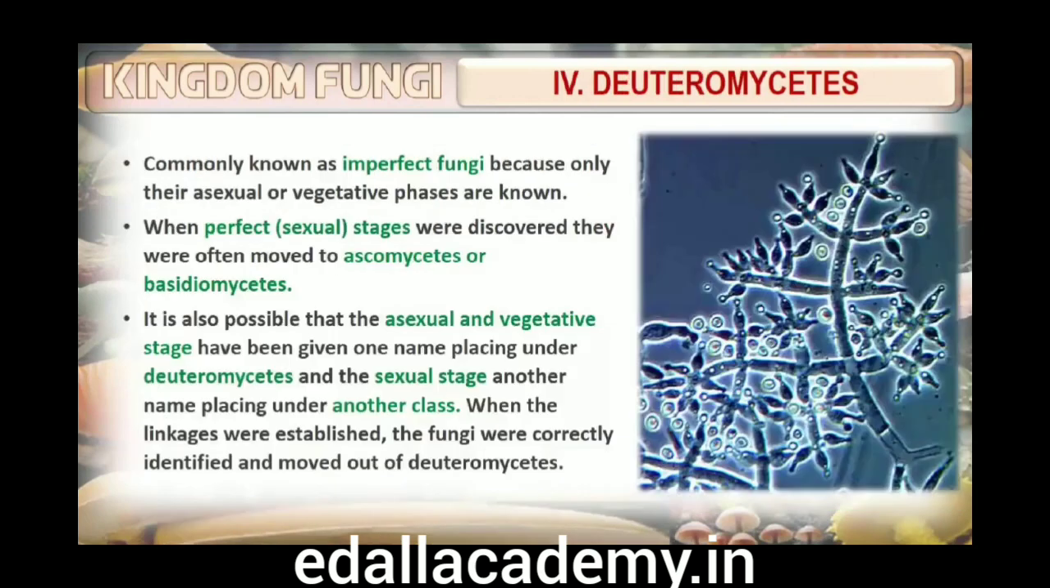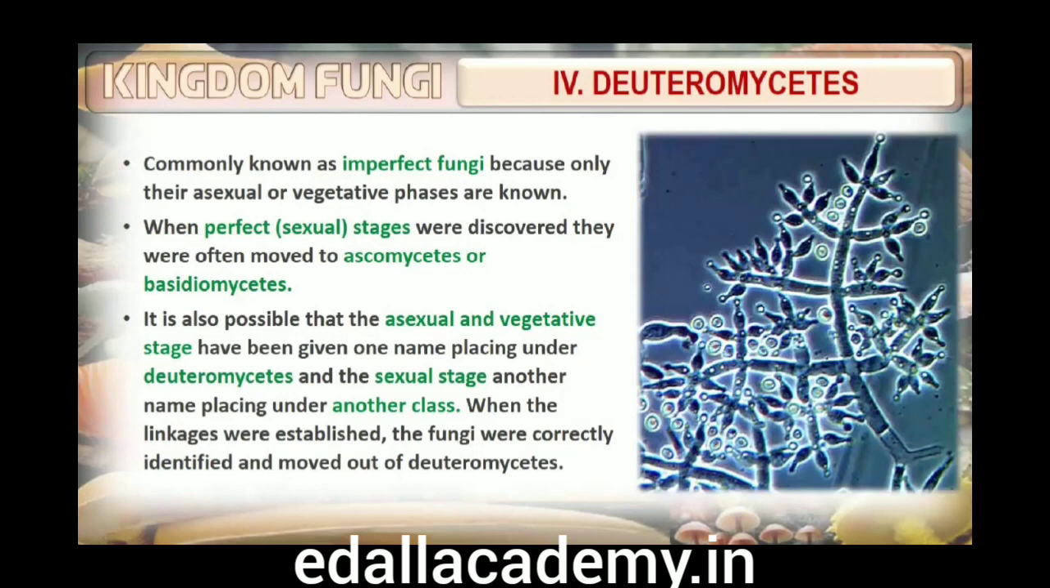Fourth is Deuteromycetes. Commonly known as imperfect fungi because only the asexual or vegetative phases of these fungi are known. When the sexual forms of these fungi were discovered, they were moved into classes they rightly belong to. It is also possible that the asexual and vegetative stage have been given one name, and placed under Deuteromycetes, and the sexual stage another, and placed under another class. Later, when the linkages were established, the fungi were correctly identified and moved out of Deuteromycetes.